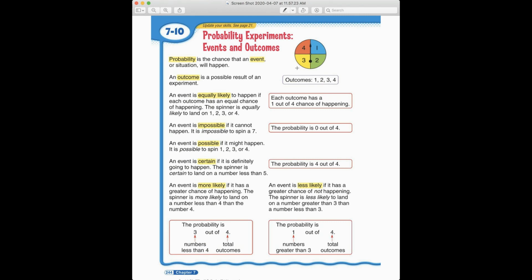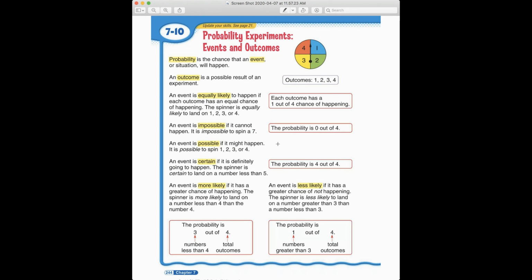Now, what are my chances of spinning a 7? Well, there's no 7 on this spinner, so that is an impossible event. It cannot happen. It is impossible to spin a 7 on this spinner. The probability is 0 out of 4 chances of that happening because it could never happen.